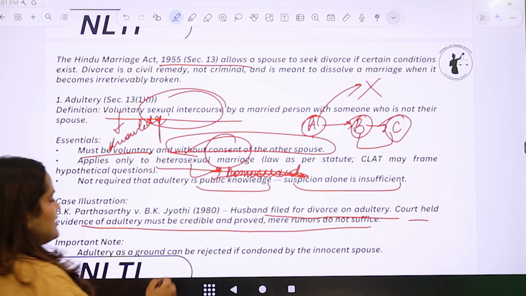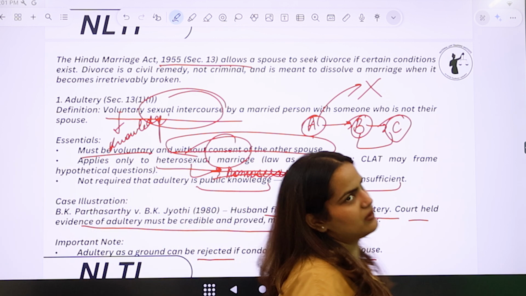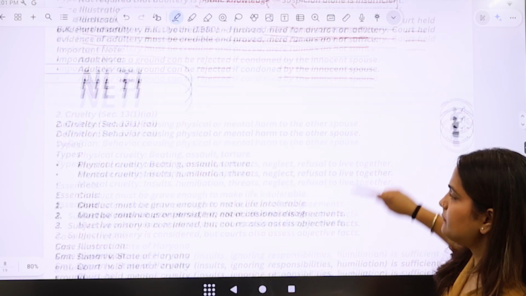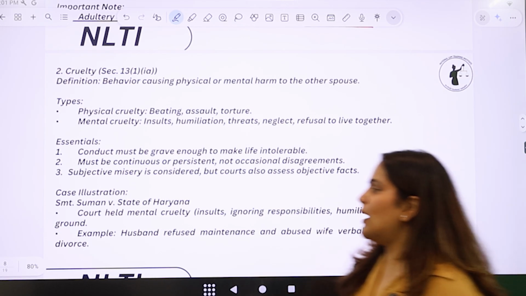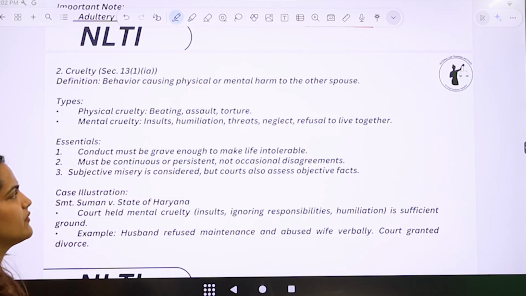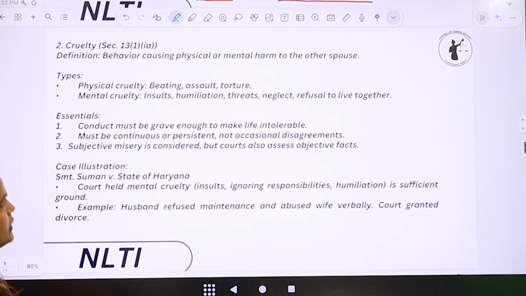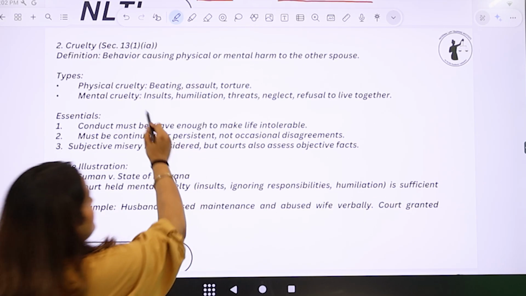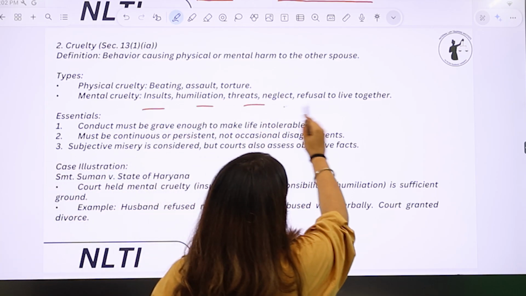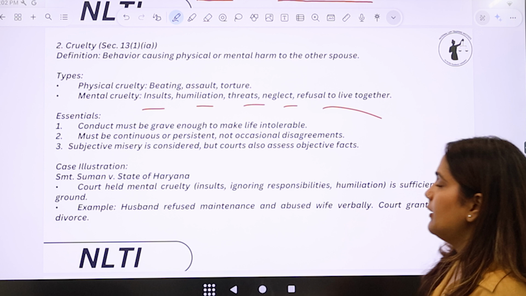Then, adultery as a ground can be rejected if condoned by the innocent spouse. Okay? Now, next one. Cruelty. What do we mean by cruelty? Cruelty clearly means causing physical or mental harm to the other spouse. So, physical cruelty includes assault, beating and torture. Mental cruelty, on the other hand, means insults, humiliations, threats, neglect, refusal to live together.